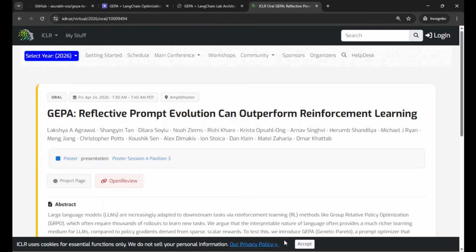It uses LLMs to read the full execution traces, which we will be collecting in MLflow in our project, and the reasoning, the tool calls, the errors, and everything. And basically, it diagnoses where a candidate prompt failed, proposes some targeted fixes, and using that, maybe evolutionary selection with Pareto awareness to keep the best variants. That's the main logic.